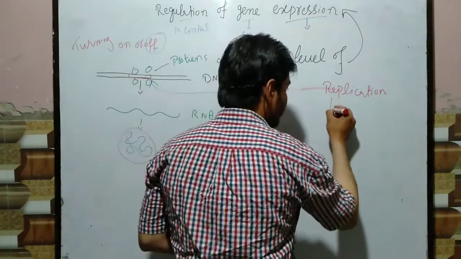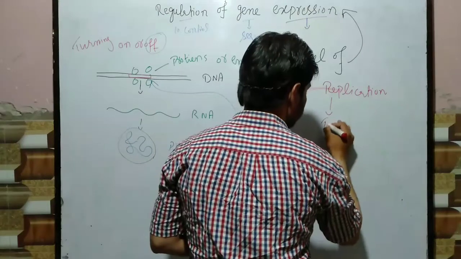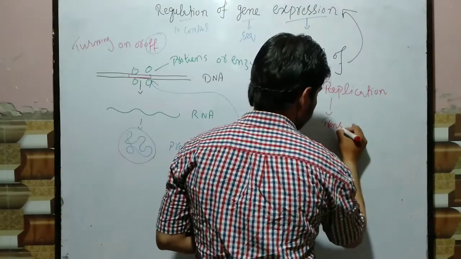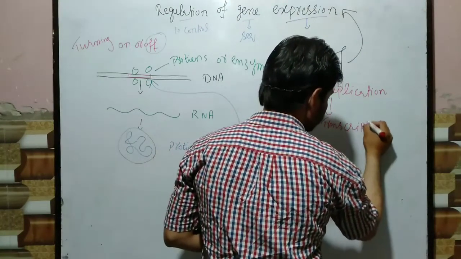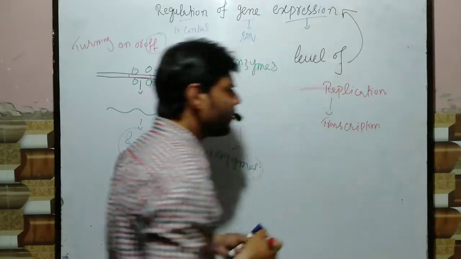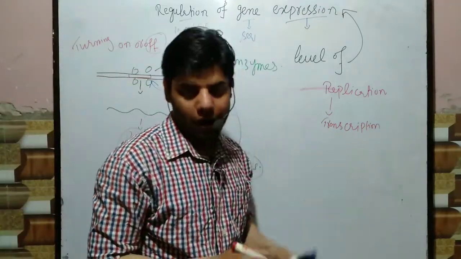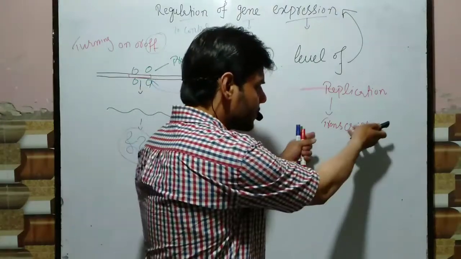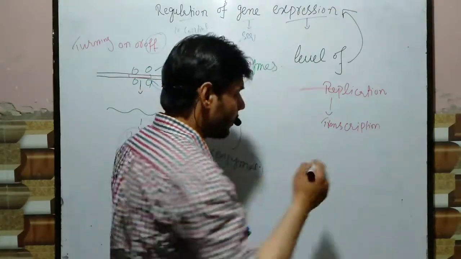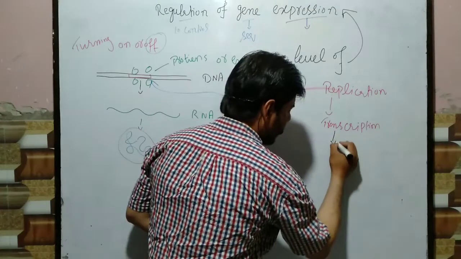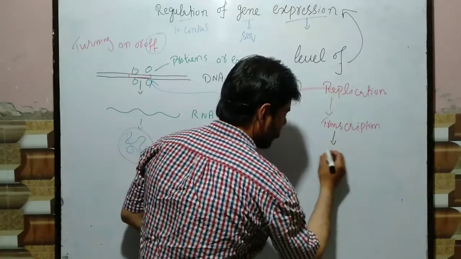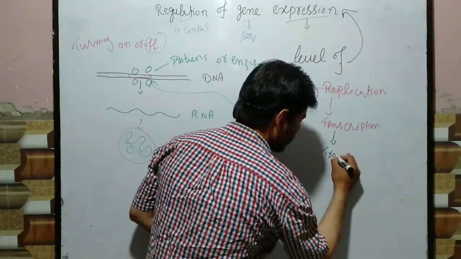After the replication, we have a transcription process. What actually happens in transcription? In transcription, we have the mRNA production. From transcription we get the mRNA, and from this mRNA we have another process which we call translation.